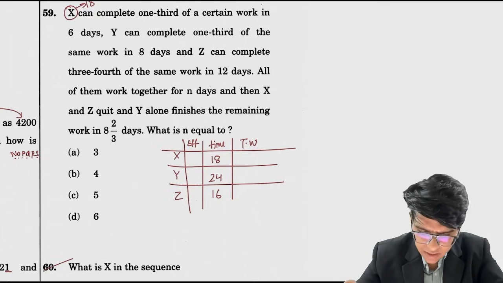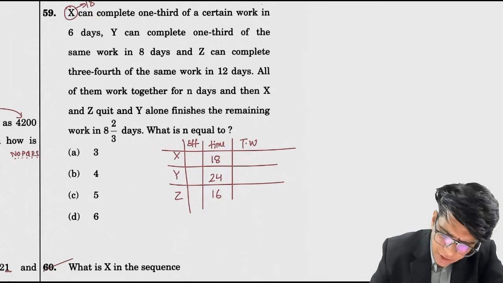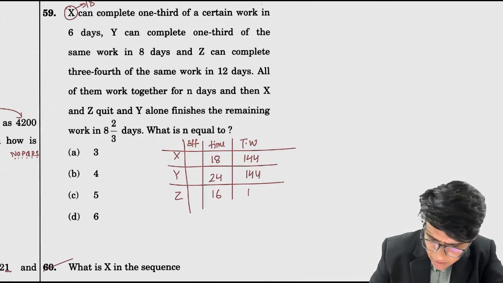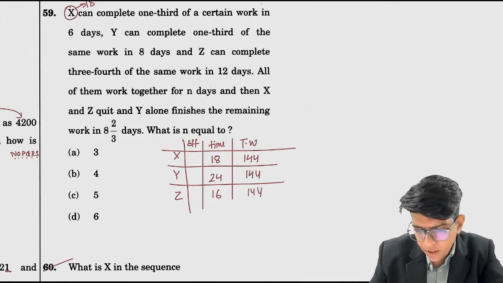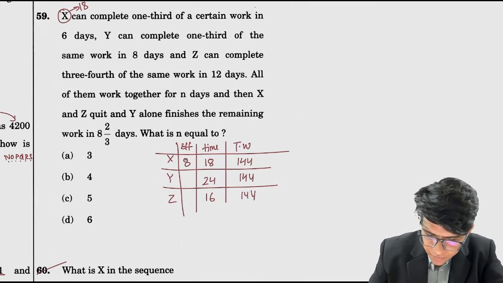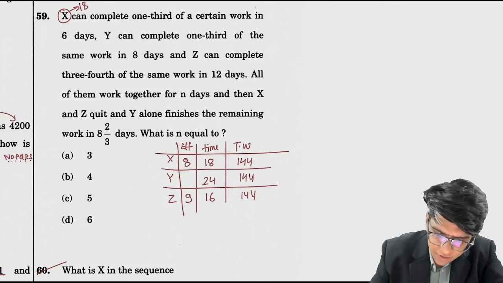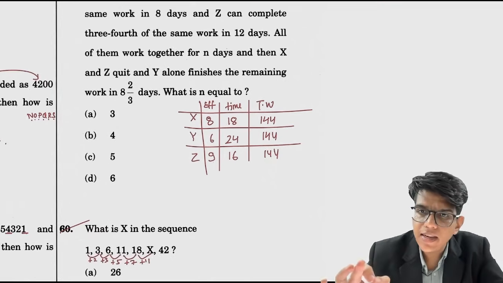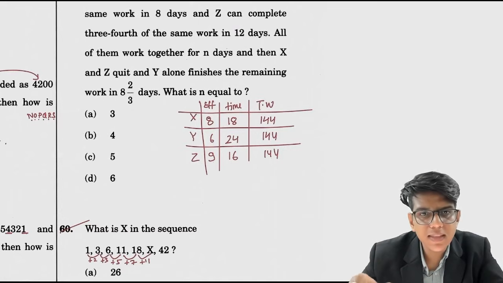ठीक है, तो मैं अगर कैसे करूँ, 72 ले लूँ क्या? नहीं लेंगे, 72 नहीं लेंगे, 144 ले लो. चलो 144. 144 से that means they effectively 8 units per day, 9 units per day, and 24 से करोगे तो 120 आ गया, 6 units per day. So x y z कितना कितना units करते हैं in a day we have calculated. Now we can apply this in the question.